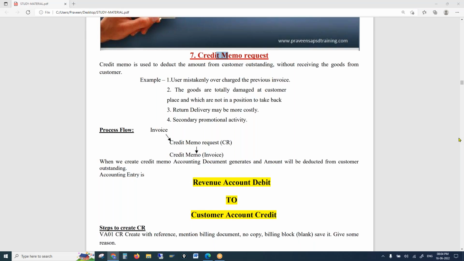So at order, will there be any accounting entry? Where will the accounting entry actually happen? Customer account, invoice, creating an invoice. So when you create a sales order, there will not be any accounting entry. Only when you create an invoice, then there will be an accounting entry.